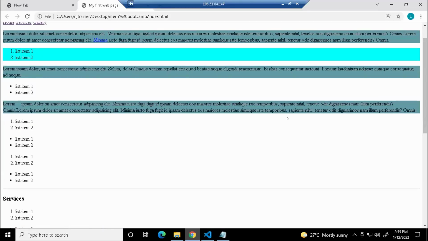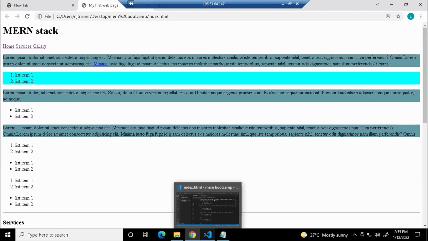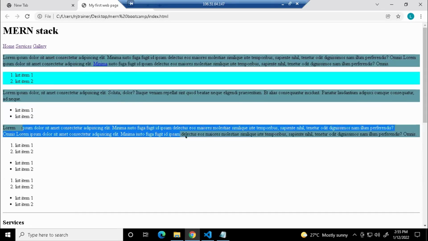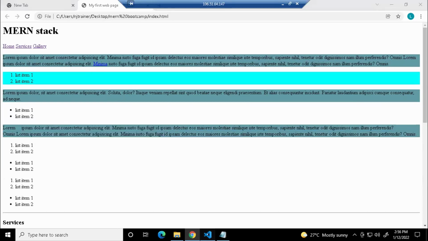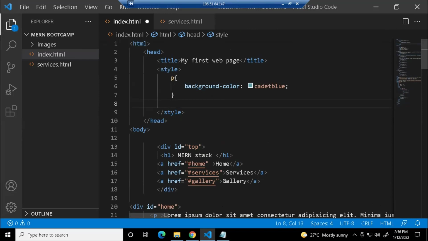And now only 3 paragraphs have the same background color, right? If I want the first 2 paragraphs in one color and the second one with a different color, or any of these with a different property, how to do it? Because you gave the p tag, it's going to apply the style for all the p tags, right? So it will be difficult. Now you have to choose a particular tag and tell it this is the style I want to apply. So in that case, we are going to use some other selector.